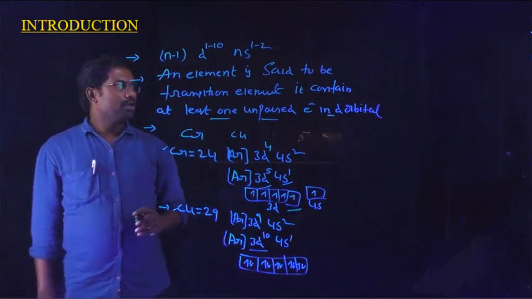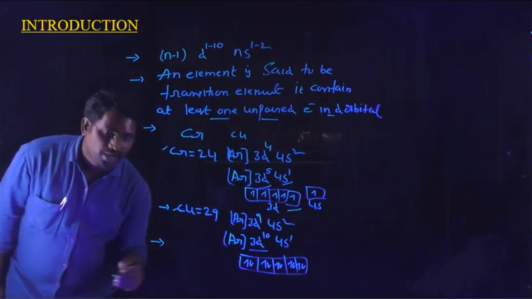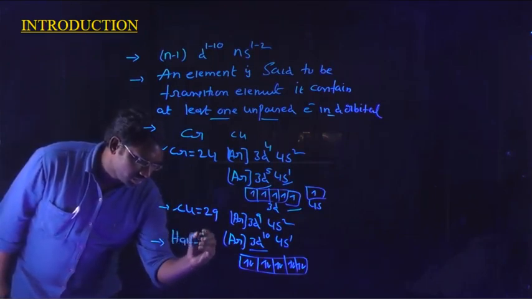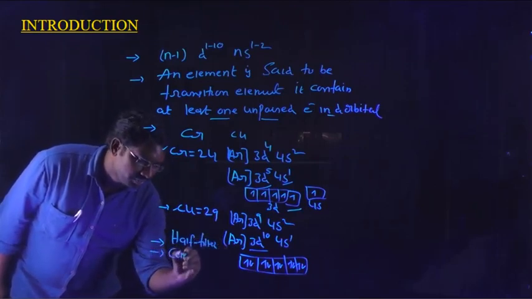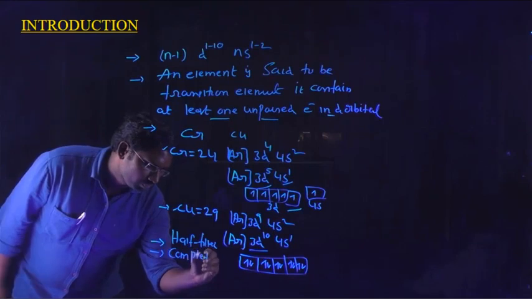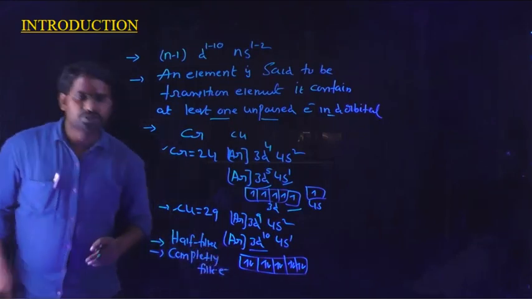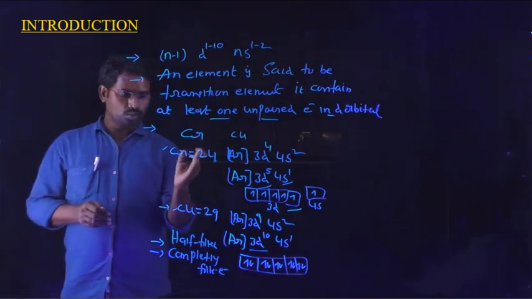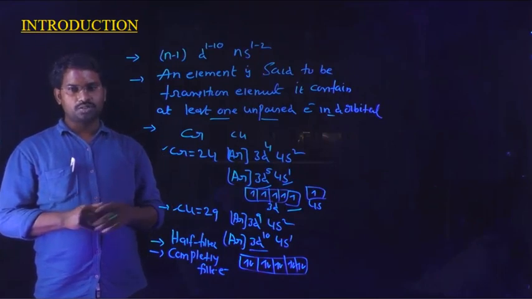Here another important thing is that atoms which have half filled or completely filled orbital electronic configurations are more stable. Based on this point, chromium and copper have stable electronic configurations. So this is a very important point.